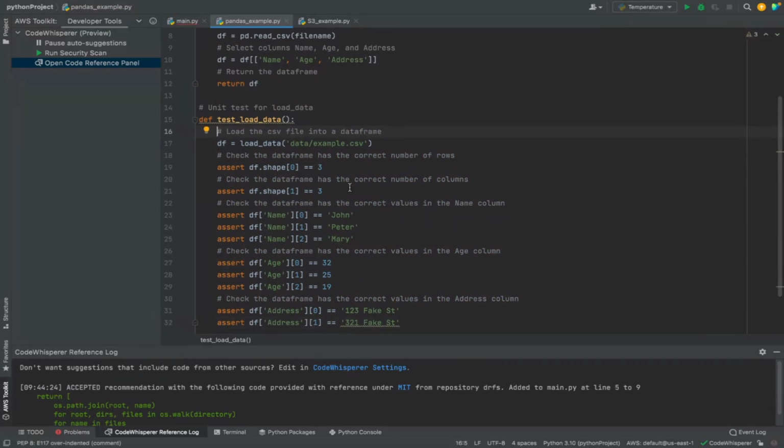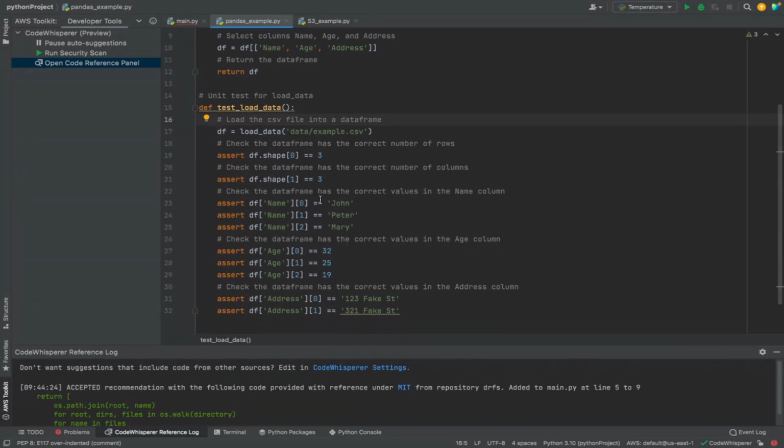Now the name of your CSV file may not be example.csv, right? So there is a little bit of editing you may have to do. Also, in your CSV file, you may have more than 3 rows, right? So when you're checking for the shape, you would say the correct number of rows is not 3, it is 5. So small things like that you might have to edit.